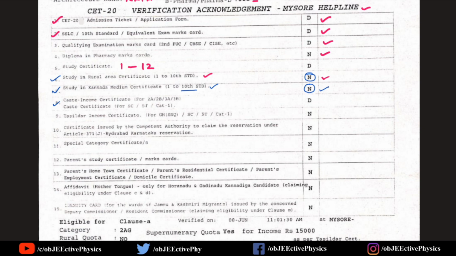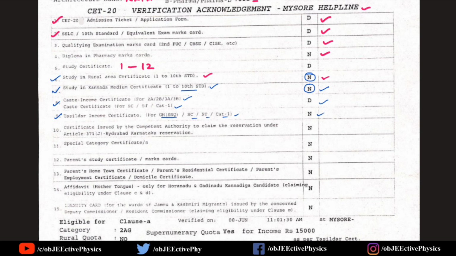Next, eighth point, caste and income certificates for claiming reservation for 2A, 2B, 3A, 3B categories, also SC, ST and category 1 students. You check whether it is applicable to you or not. Next, ninth point, Tahsildar income certificate. It is also to claim supernumerary quota for SC, ST, category 1 students.